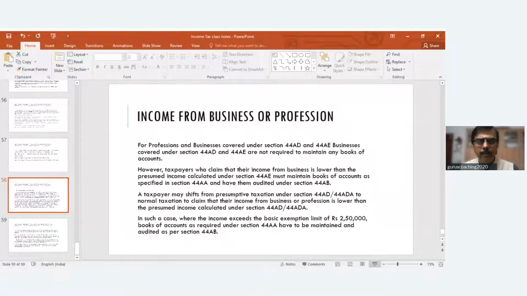Let me repeat. When I am going to opt for a presumptive tax for the purpose of my profession, I need to assume out of my turnover, 50% is my income or profit from business or profession. In my case, it's profession. So when I'm going to determine my gross total income, I may have house property income, interest income, other sources, etc. I add up all the heads of income and finally arrive at a gross total income. I am eligible to claim deductions under section 80C to 80U. And after that, finally, I determine my tax.